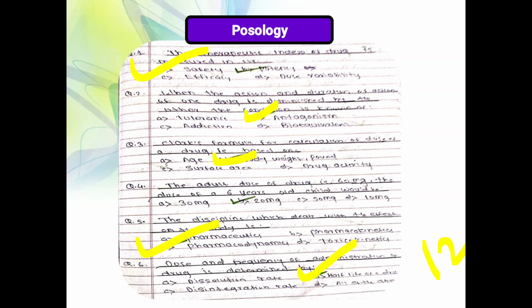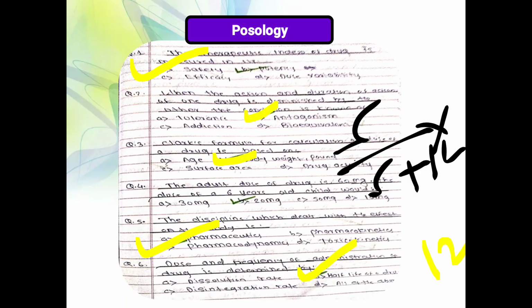The adult dose of the drug is 60 mg. What is the dose for a 6-year-old child? Remember the formula: age in years divided by age plus 12, multiplied by the adult dose. Age in years, 6 years is given, divided by age plus 12, meaning 6 plus 12, multiplied by adult dose 60.